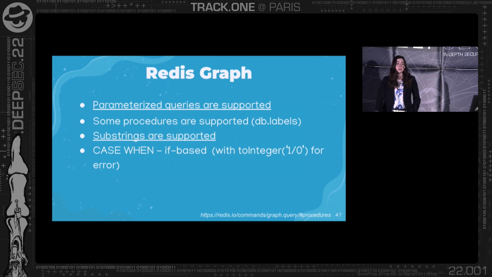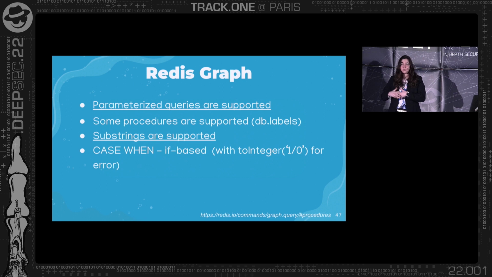You can use db.labels in the injection. And you can use substring and CASE WHEN in such a way that you can try, for example, to brute force the characters and get back an error every time you successfully hit one. So for example, you can try to get the first label and see if the first character of the first label is A, and then inject CASE WHEN and try to do something that causes an error.